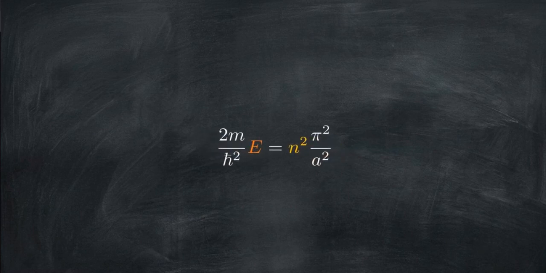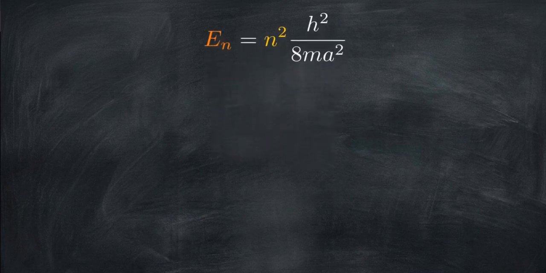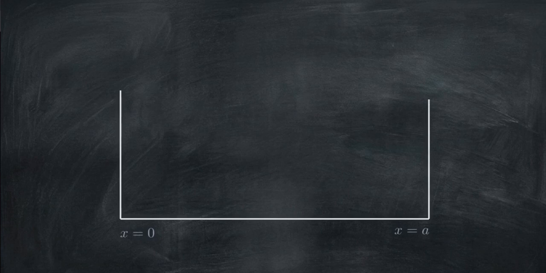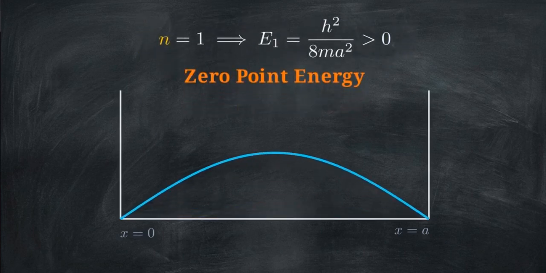The energy E sub n equals n squared times Planck's constant squared over 8ma squared. Notice the integer n. It can be 1, 2, 3, and so on, but it cannot be 0. If n is 0, the total energy drops to 0, forcing the wave function to 0, which leaves us with a completely empty box. Setting n to 1 gives us the lowest possible energy state, known as zero-point energy. This E1 value is greater than 0, meaning a trapped quantum particle can never be perfectly at rest.